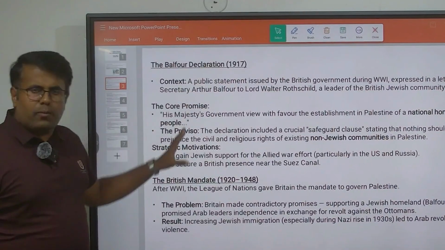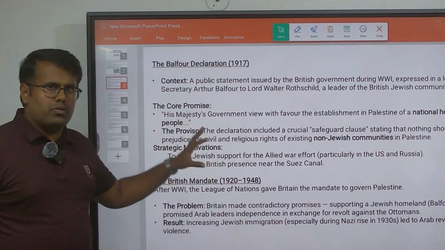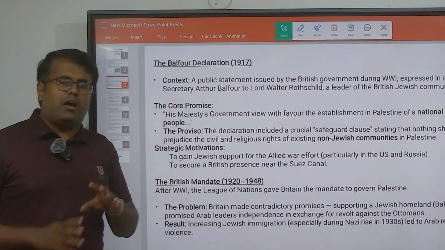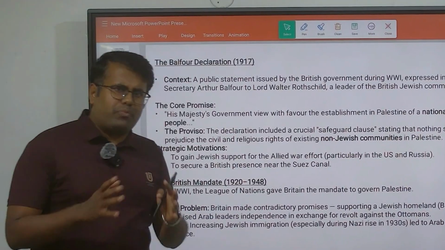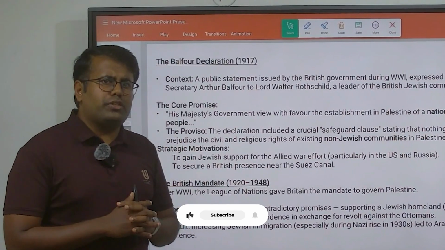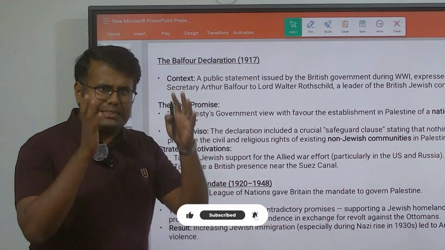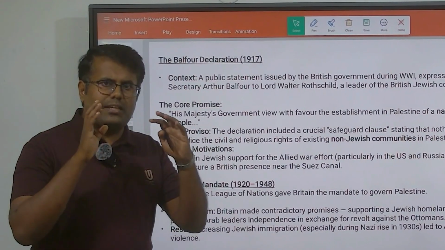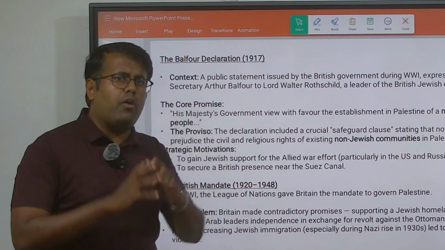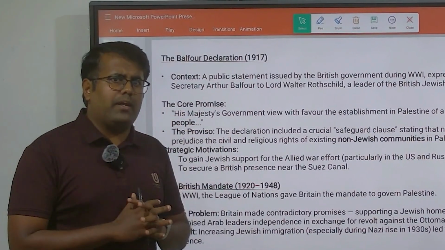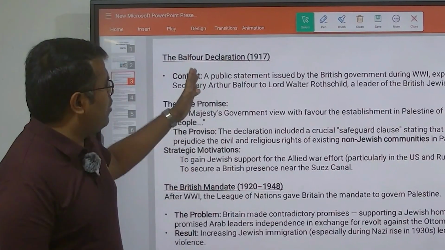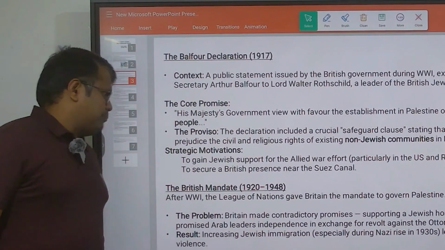We will look at the migration in subsequent time. The Britishers have a mentality. What they think is that the Jewish community will come to this place and then settle there, so let us give a certain form of assurance to that. That assurance is this Balfour Declaration, right?